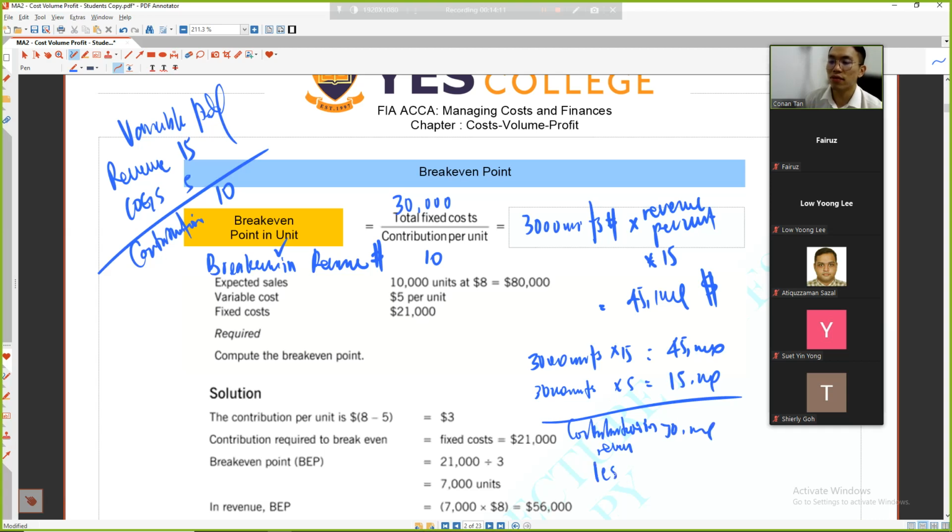You less off the fixed cost of 30,000, and the profit is 0. That's why it is called break even. A break even means 0. So you may want to know in units or in revenue. If you want revenue, you times the revenue per unit.